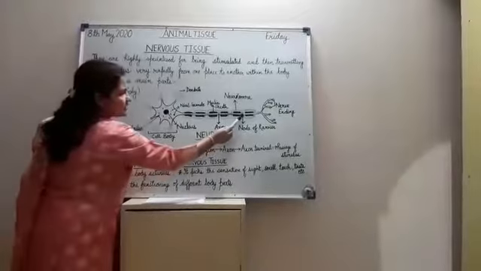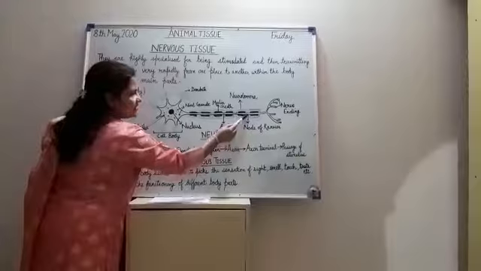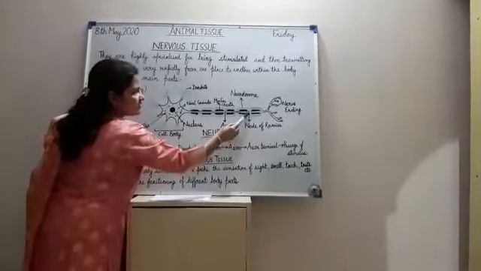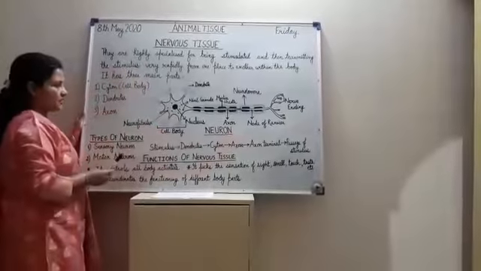Here you can see this is the node of Ranvier. The areas where the myelin sheath is absent are called the nodes of Ranvier.